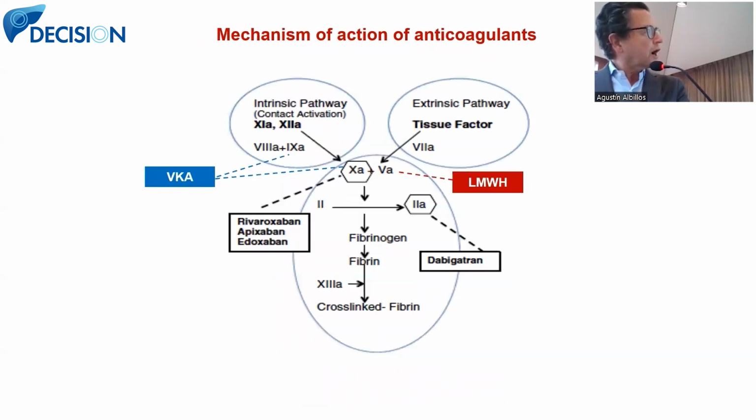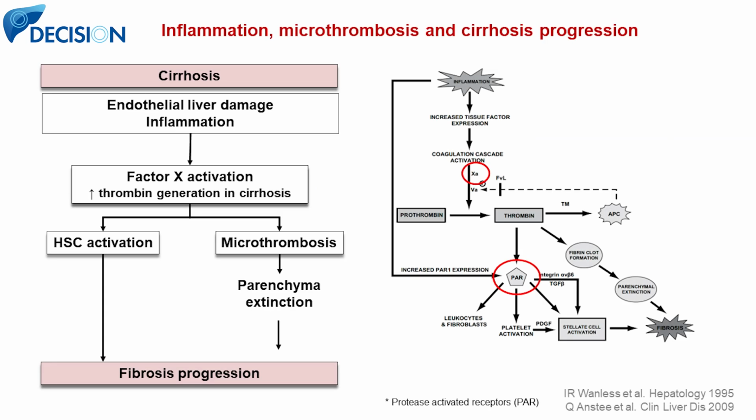And here you have, just a reminder, the different targets of low molecular weight heparin, of vitamin K antagonists, and the new DOACs, those that inhibit factor 10 and those that inhibit thrombin, dabigatran. And what are the bases for the use of anticoagulants in cirrhosis? Well, we have been showing these two references for more than 20 years. And really, although there is some evidence, it is not very well-proven evidence regarding the presence of microthrombosis in the cirrhotic liver that promotes progression of disease.